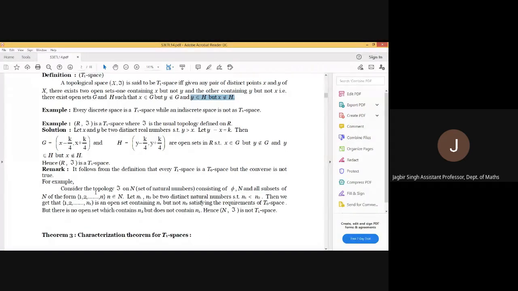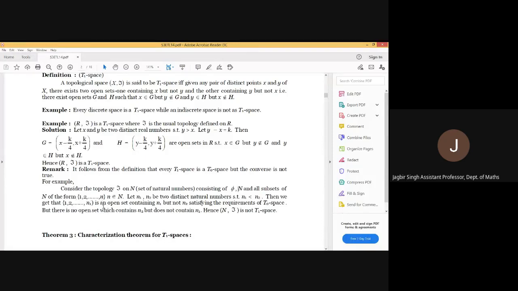But the converse is not true. Means we are to give an example of a space which is T0 but not T1. And for that, we are considering the collection of natural numbers and define the topology like this. T is the collection containing phi, N, and all those subsets of the type 1 to n.